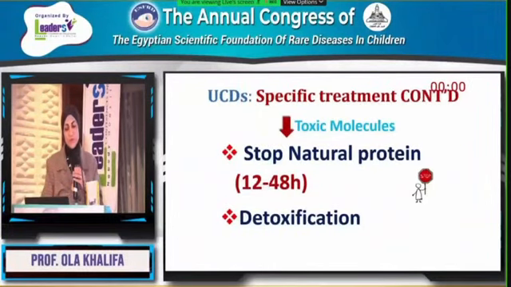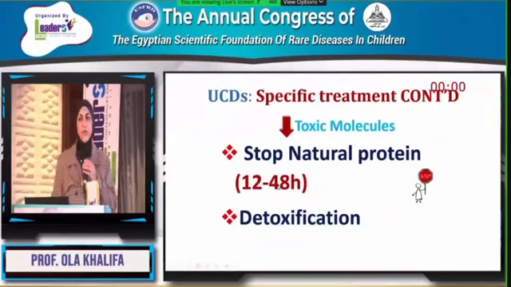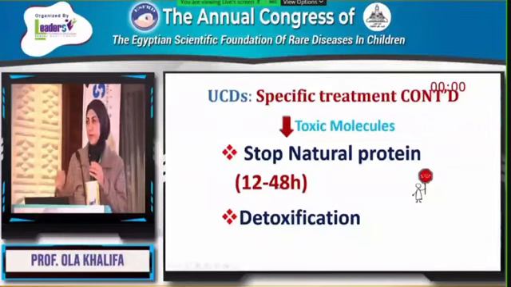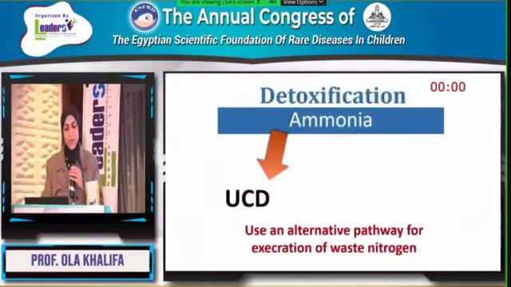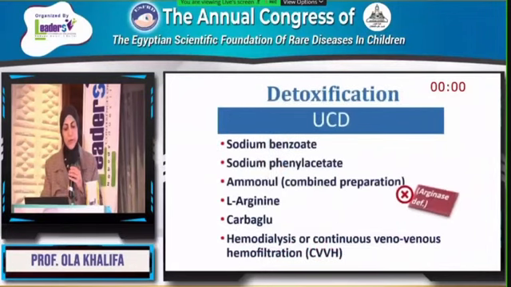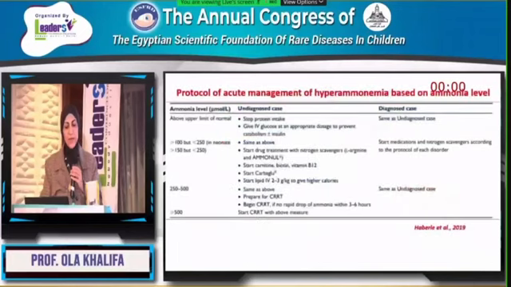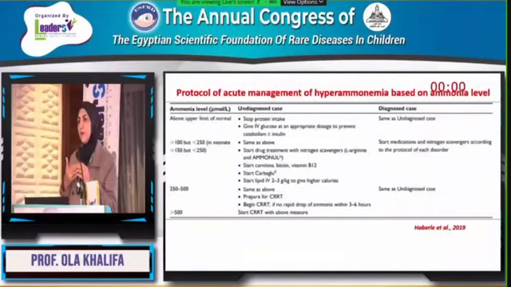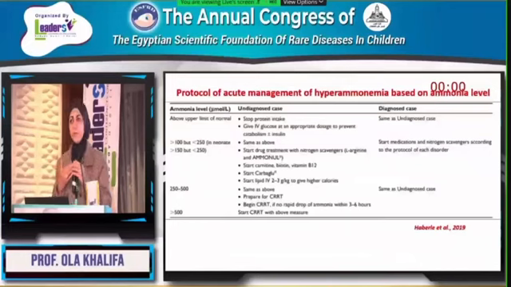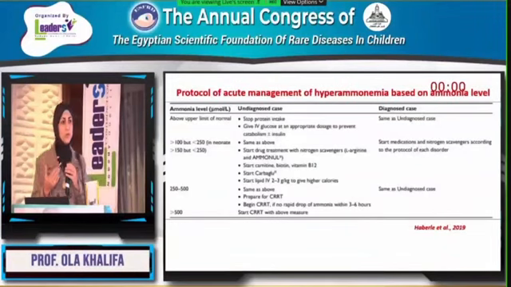For the specific treatments, I have to stop natural protein for 24 to 48 hours. This is to avoid catabolism, more breakdown of tissue protein. For detoxification of ammonia, use an alternative pathway, which can be either ammonia scavenging medications or hemodialysis, which can be used in case of ammonia more than 400 micromole per liter, or if the patient is not responsive within 3 hours.